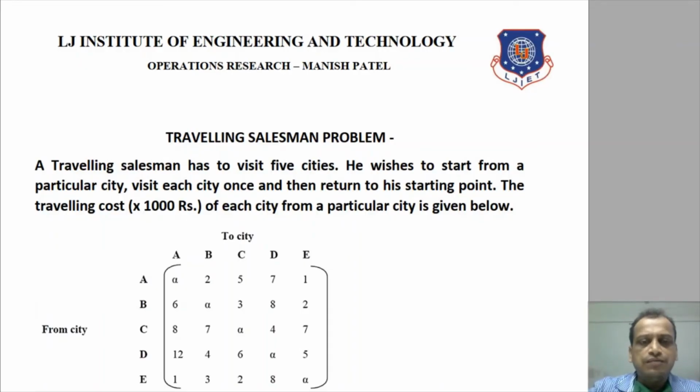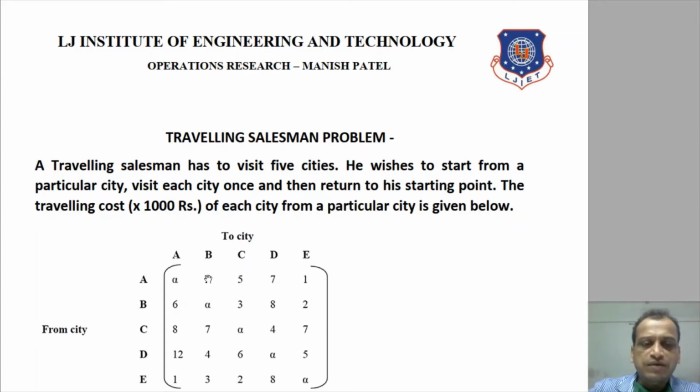So let's start with the problem based on the traveling salesman technique, the problem which we discussed in the previous slides. A traveling salesman has to visit 5 cities: A, B, C, D, E. He wishes to start from a particular city. He can choose any city, and he has to visit each city only once, and then return to the starting point. Let's say for example he starts at B, then he will visit C, D, E, and then he will return to B.